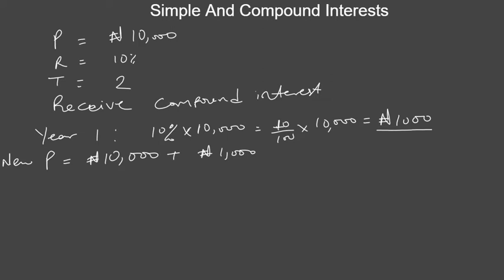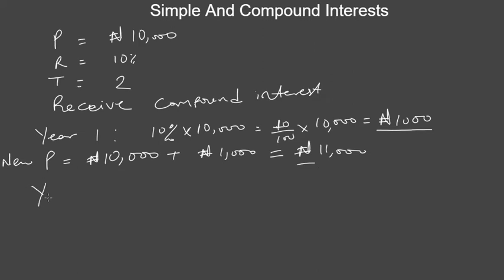And because they are putting it back into your account, your initial deposit would have increased by 1,000 in this case. So that means your principal at the beginning of the second year will be 11,000.